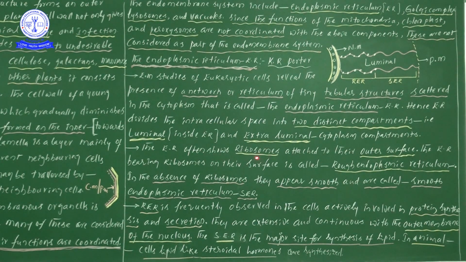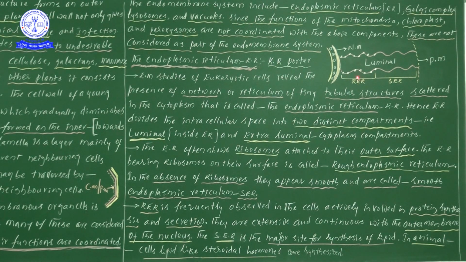Next one, endoplasmic reticulum often shows ribosomes. So I will conclude soon. Now you see there, the endoplasmic reticulum consists of ribosomes, no? Because of the ribosomes, the outer surface of the endoplasmic reticulum seems to be rough. That particular endoplasmic reticulum we will take as rough endoplasmic reticulum.